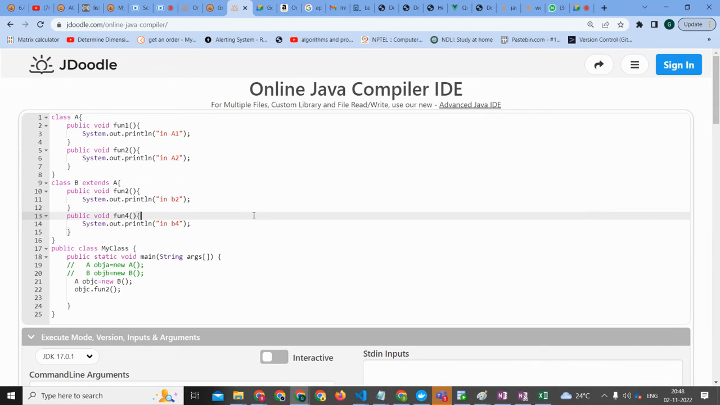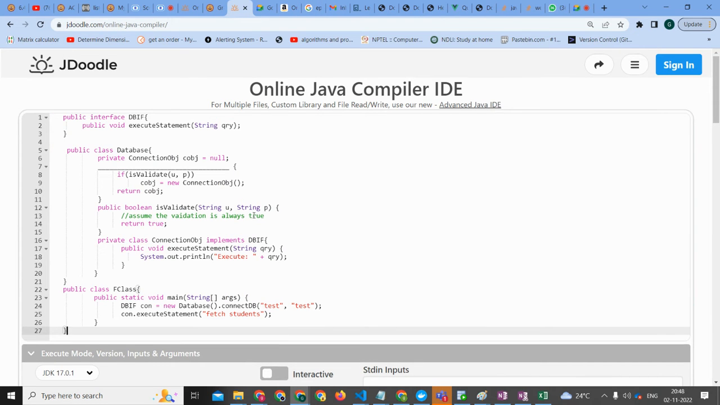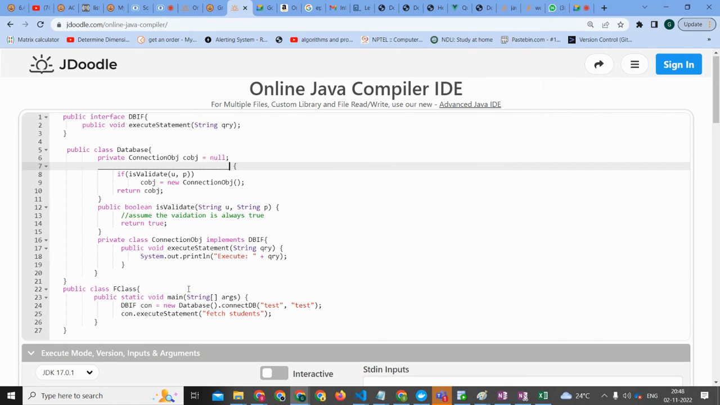So the output becomes execute colon fetch students. Whose question is this for now? I think it's Abrara. Okay, I'll take this. Execute colon fetch students should come. Alright, so you have to write something on this line. It's always starting from the main method. Go ahead. I'll go to line number 24.